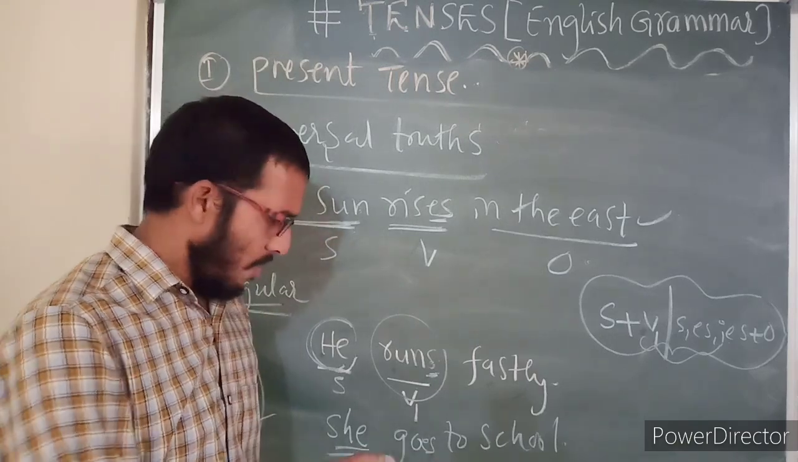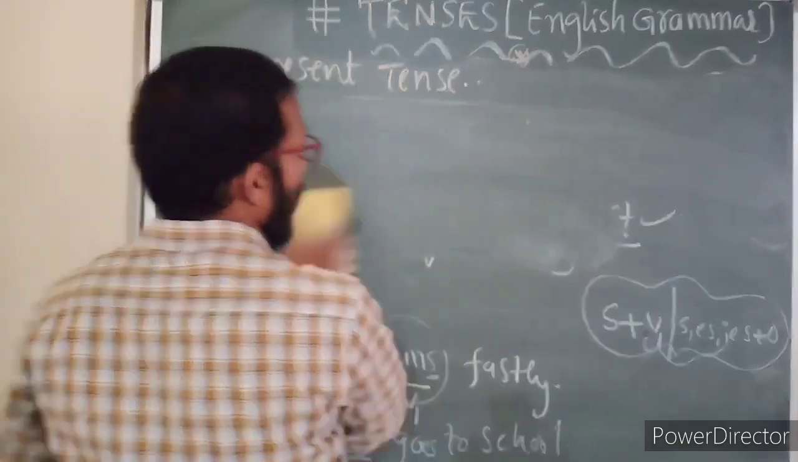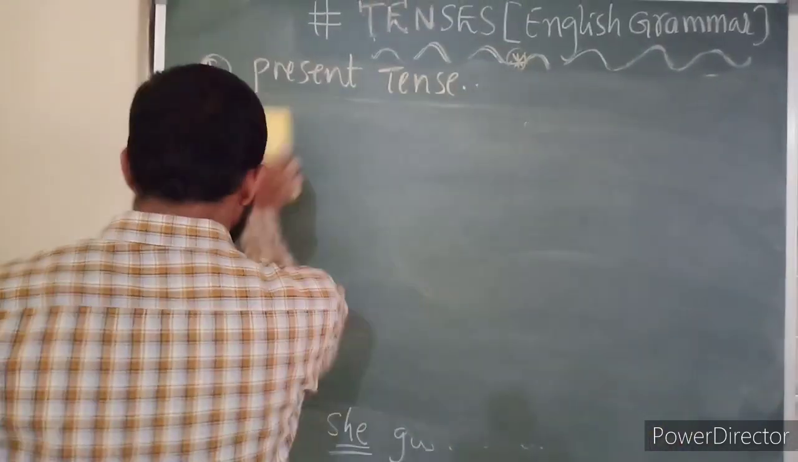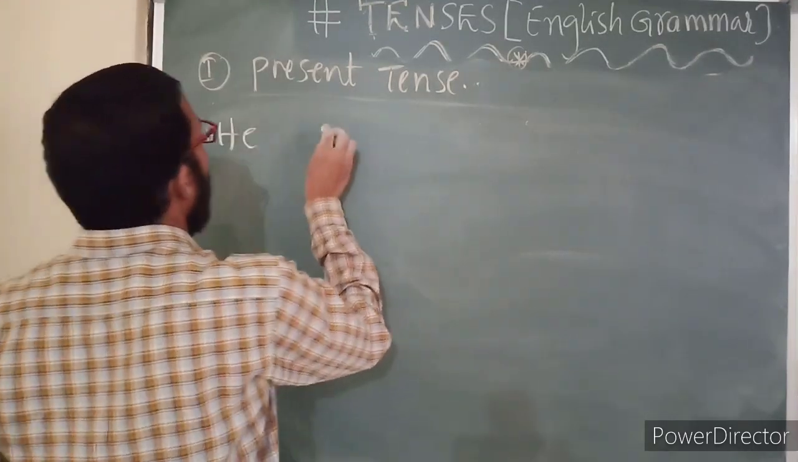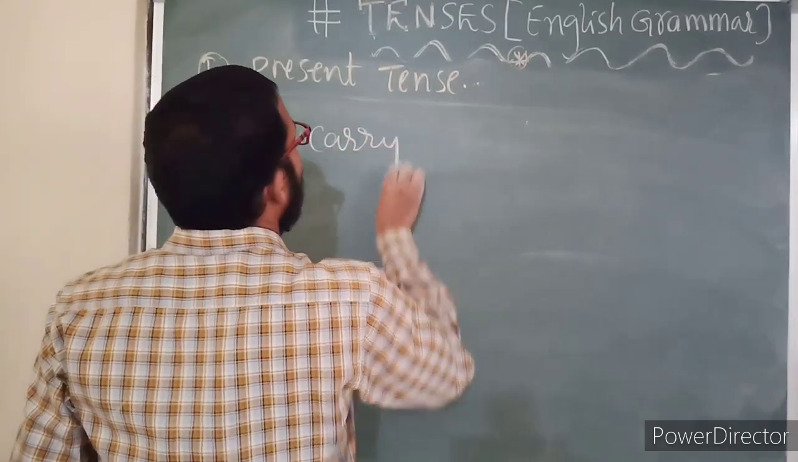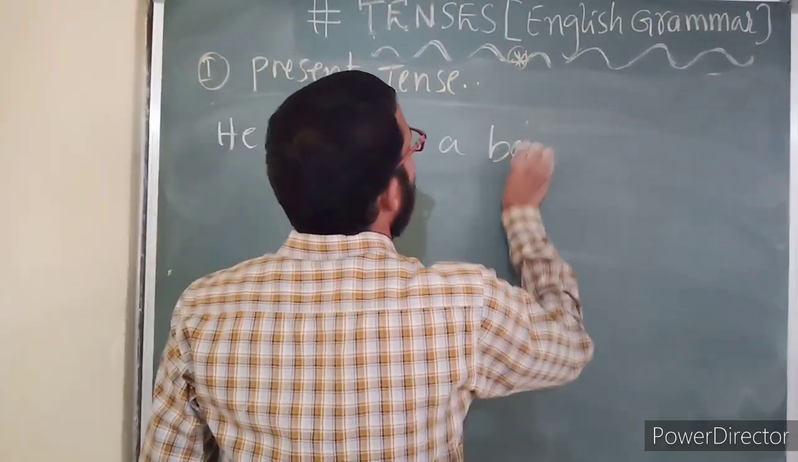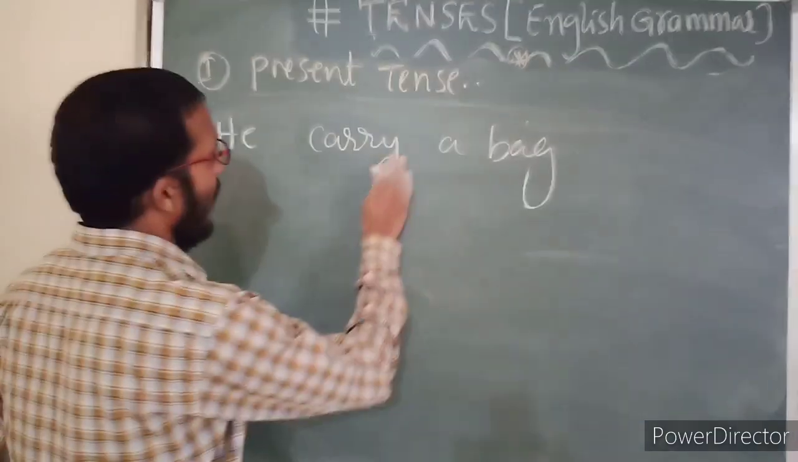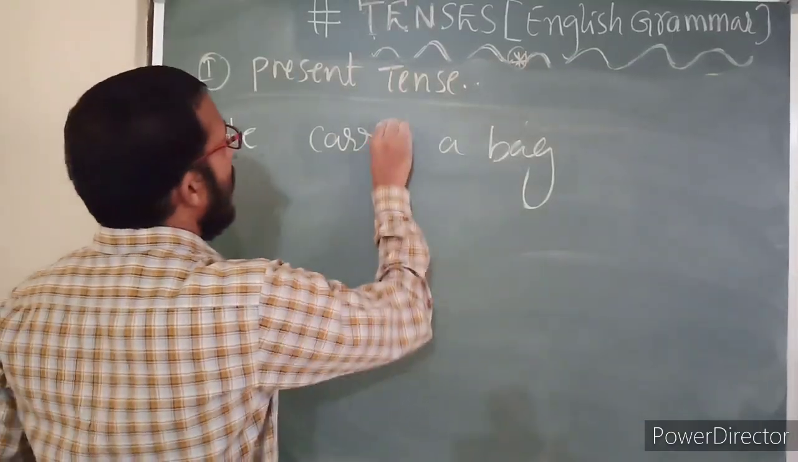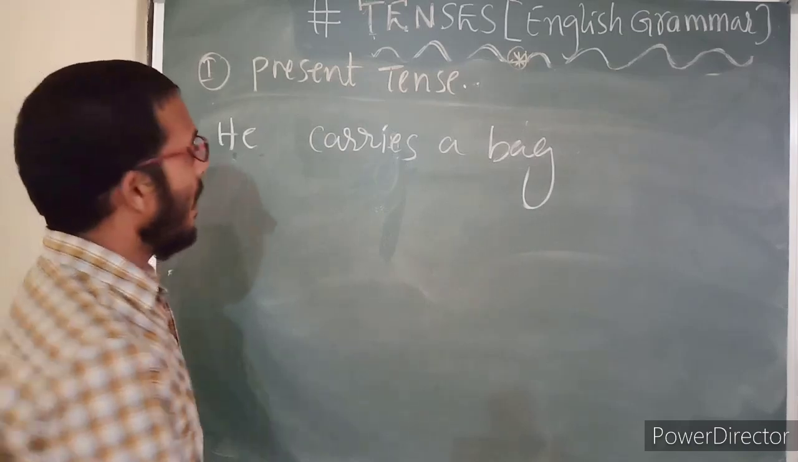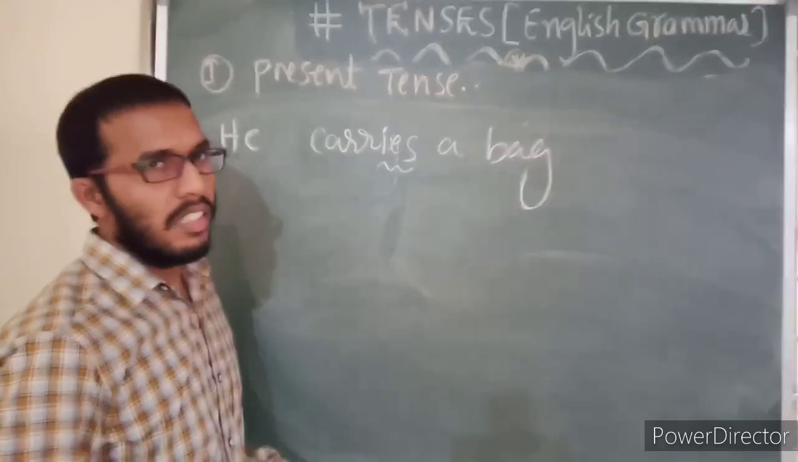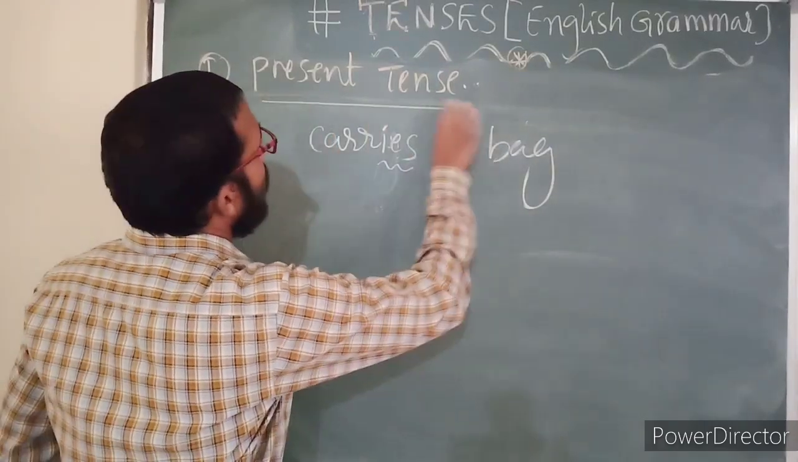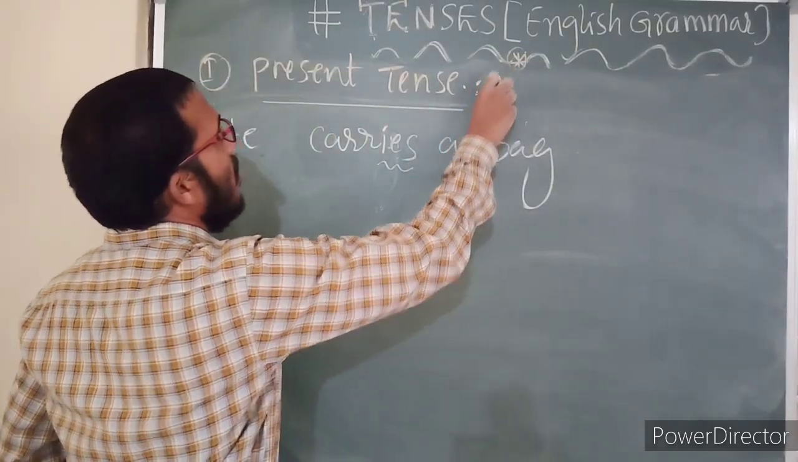Now some more examples we can discuss. "He carry a bag." This is wrong. Don't write it here. He is third person singular, so you should write "He carries a bag." Whenever any word ends with y, we must write ies. Right? So this is regarding simple present tense and its different uses.